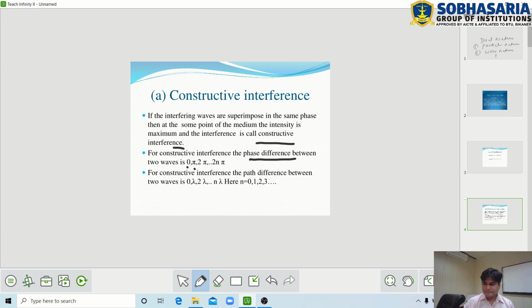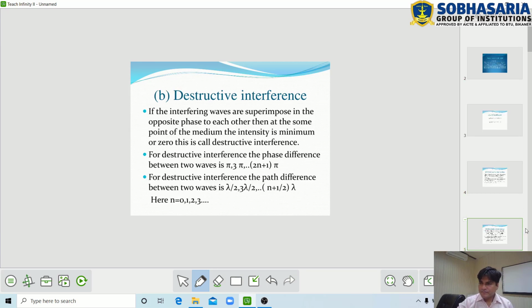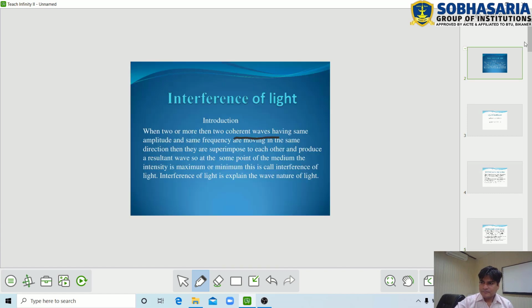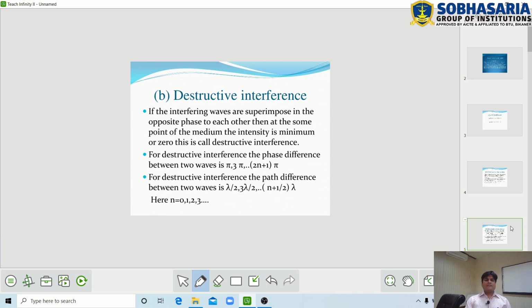Now we discuss the destructive interference. What is destructive interference? If the interfering waves are superimposed in the opposite phase to each other, then at some point of the medium the intensity is minimum or 0. Therefore the interference is called destructive interference.